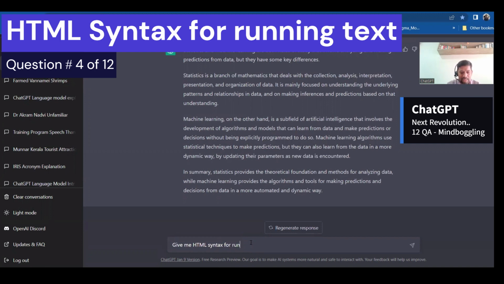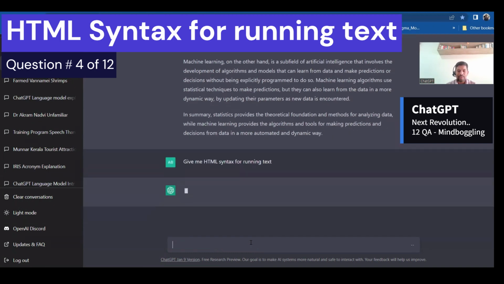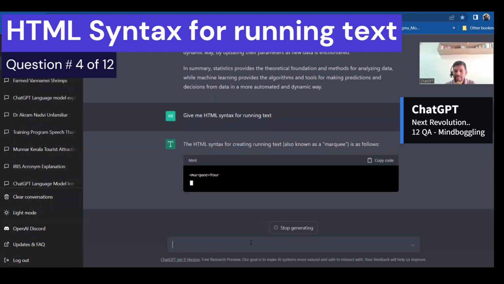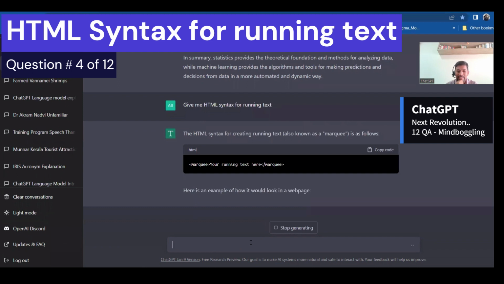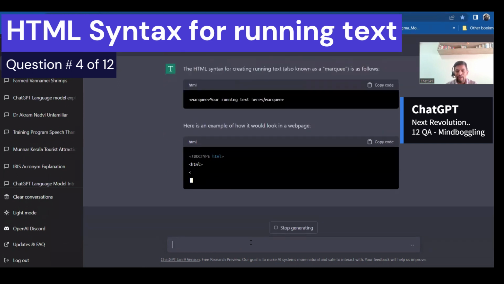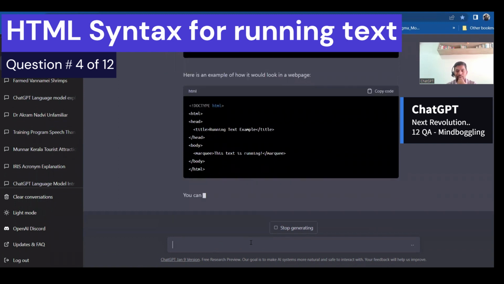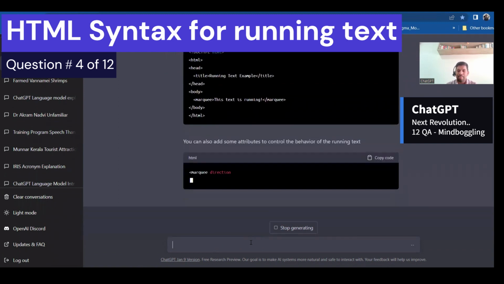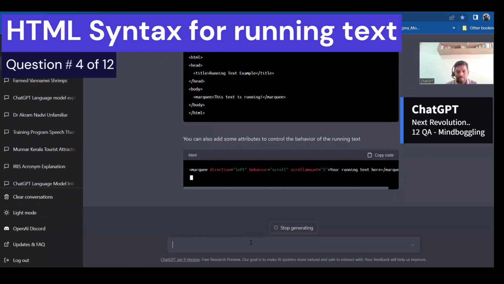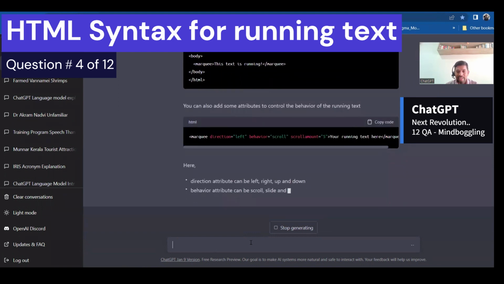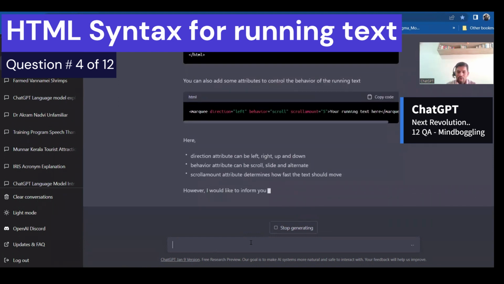Maybe for running text, right? You can run the text from right to left, left to right, and all that. So let's see. Okay, marquee, it has given the right answer. For example, let's say marquee, you have the text and how to do. I will just copy this one and paste this code also. You can also attribute with the direction left, right, scroll, all that you can do.